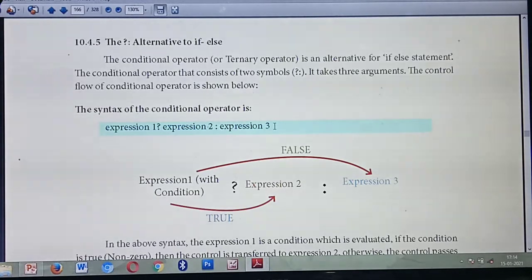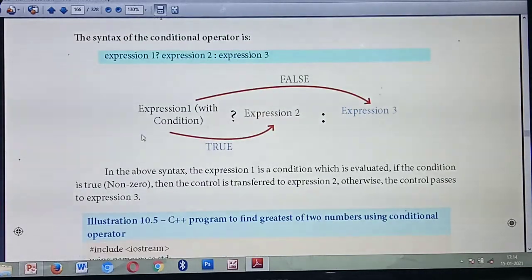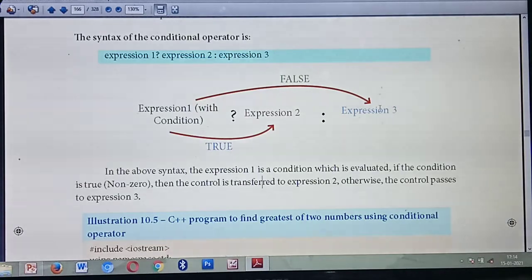So how will this work under the conditional operator? Listen. First, here you are giving some condition in expression 1. So you should always give the condition where? In expression 1. Based on the condition, it will check whether it is true or false. If the condition is true, then expression 2 will run or execute. At the same time, expression 3 will not run.